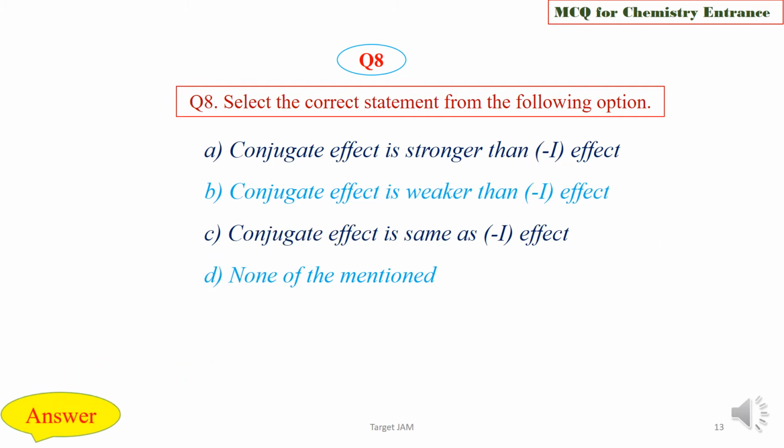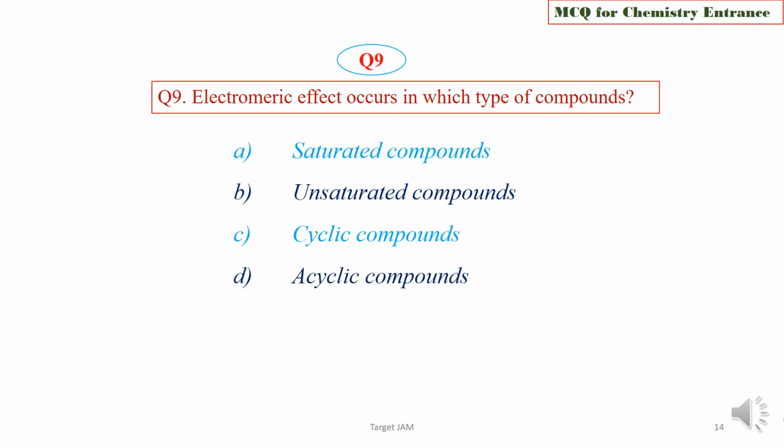We are now going to check the answer key, and the right option is option A, that is conjugate effect is stronger than minus I effect, that is, resonance effect is stronger than inductive effect, that means A is true. Question 9. Electromeric effect occurs in which types of compounds?